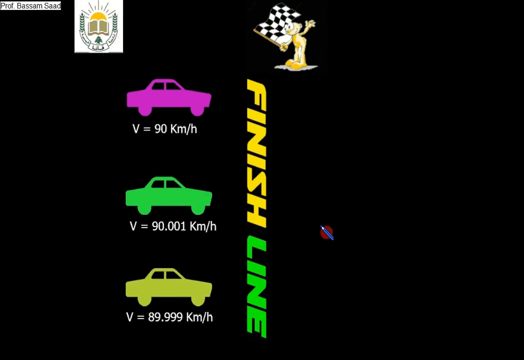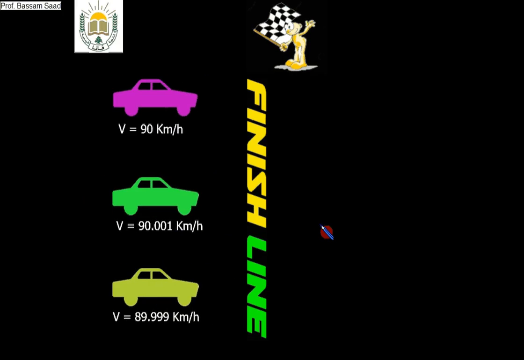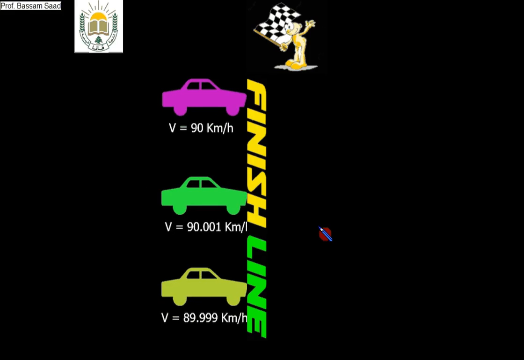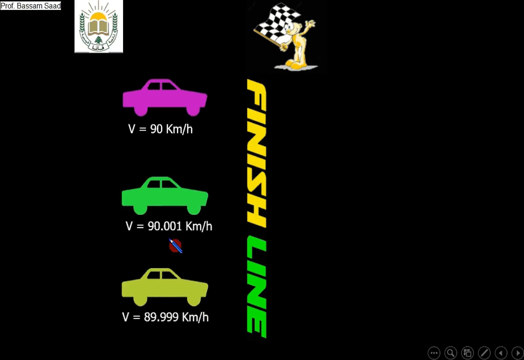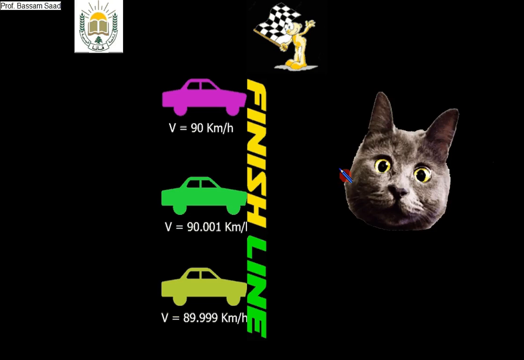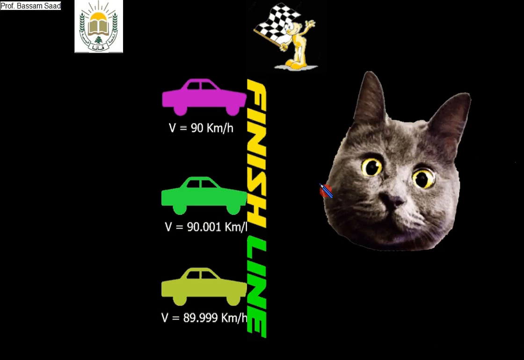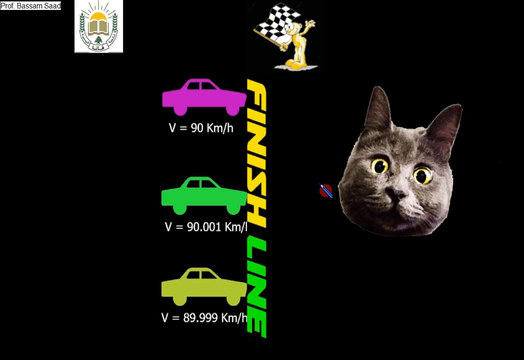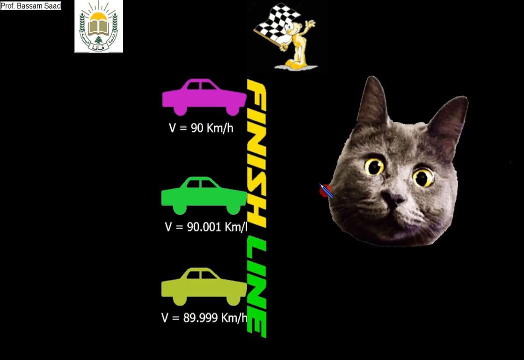Then what if the distance was greater, longer than this? Yes, very good. So I am asking now, what if the race was for a longer distance? Now, what if these three cars make a race but for a longer distance? Look at this. Longer distance.